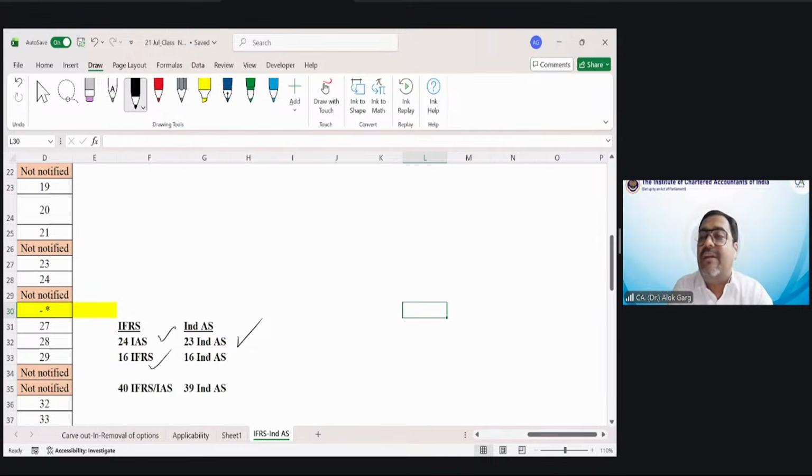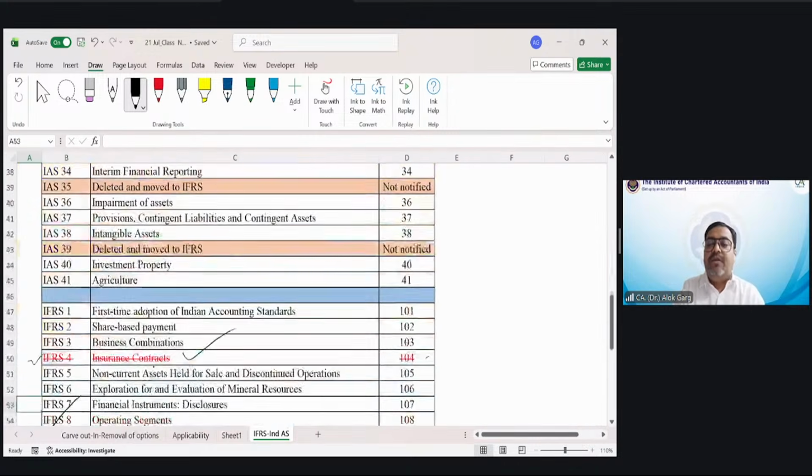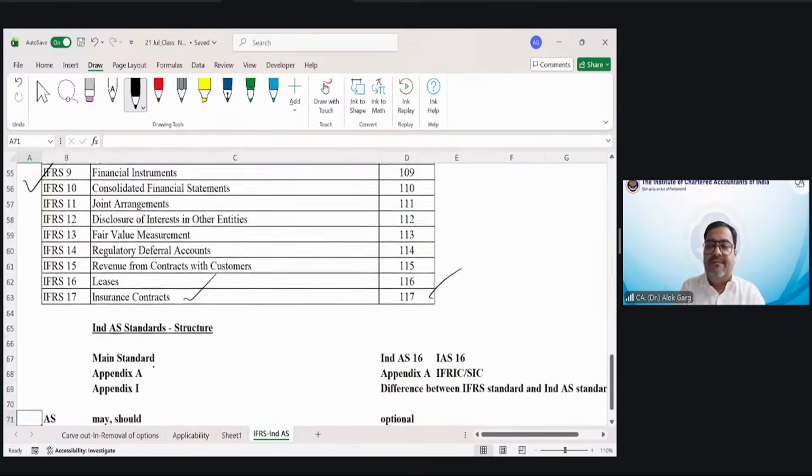And where 16 IFRS are there, from IFRS 1 to IFRS 17, we issued 16 Ind AS, 101 to Ind AS 117. So there are total 40 IFRS or IAS standards, but in comparison to 40, we have issued 39 Ind AS standards. Okay. Talking about the structure, my dear friends,